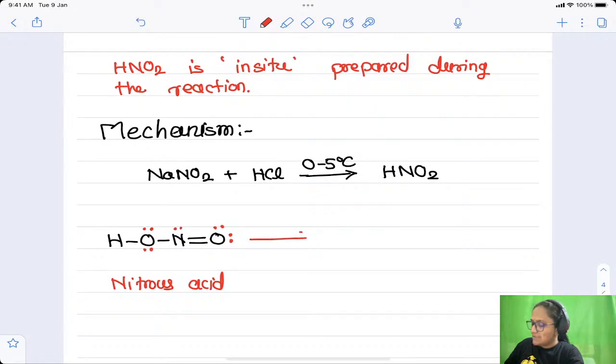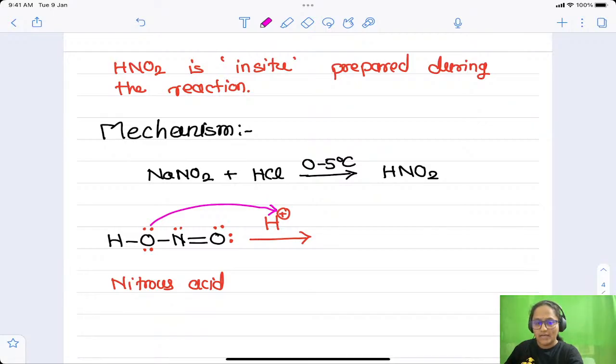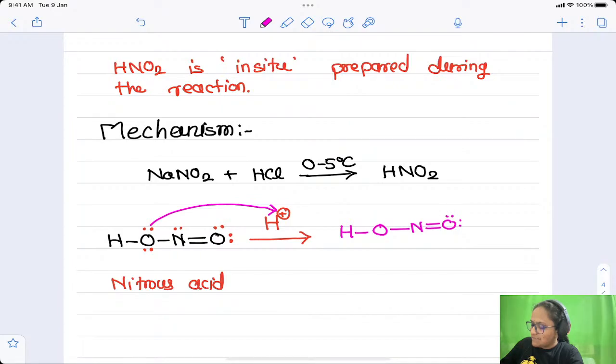This nitrous acid combines with H plus from HCl. H plus, that is the acid we are using, right? It reacts with the H plus from HCl. So what happens here? This oxygen abstracts this H plus, as oxygen is more electronegative than nitrogen. Oxygen will attack the H plus, and we get this further structure like this. Other things will remain as they are.